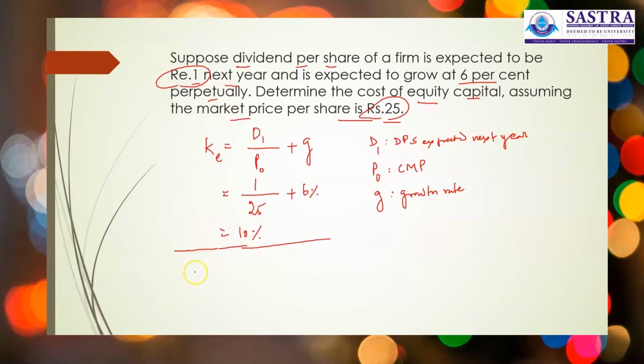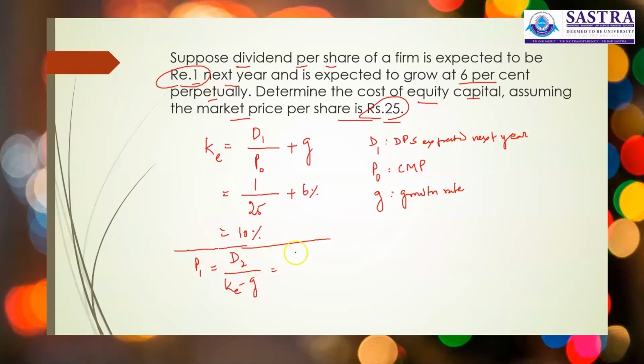For example, price a year hence, P1, can be calculated using this equation, which is D2 divided by KE minus G, growth rate.